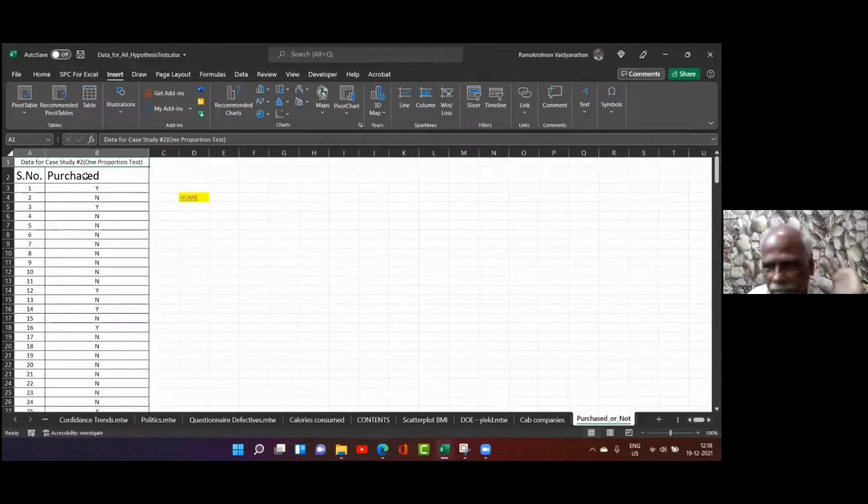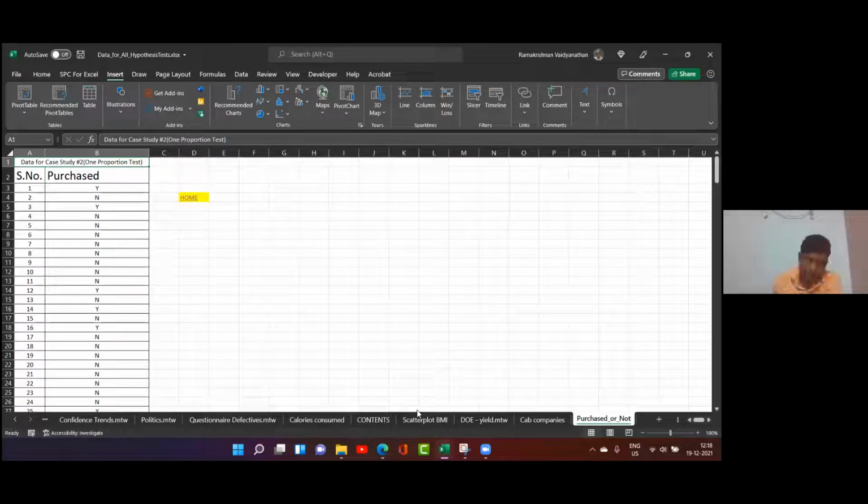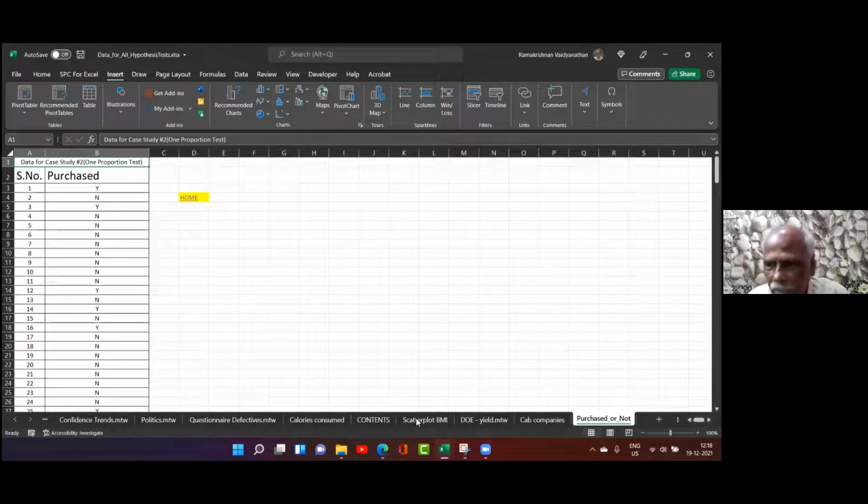That is whether he has purchased or not. Male or female, I am not bothered. It is household. This is called one proportion data. Here I am comparing this with the population. In the other case, I am comparing the two, 2 different groups. Is it clear? Okay. Problem is understood? We are studying proportion, for one group with the population, and we are studying 2 different groups against each other.